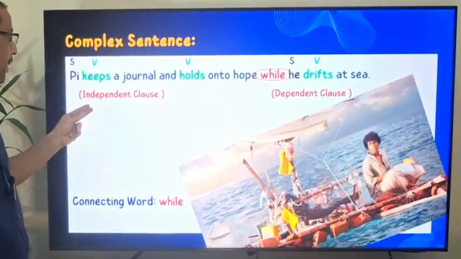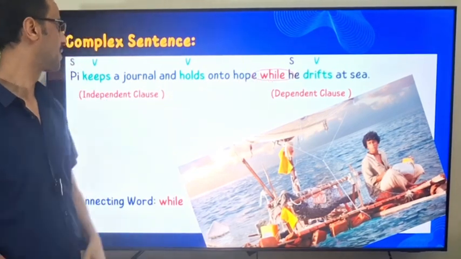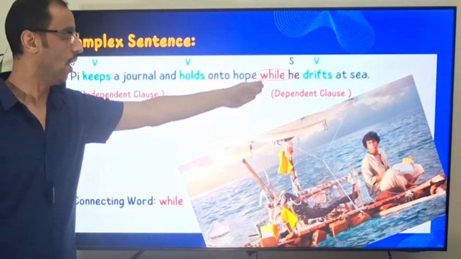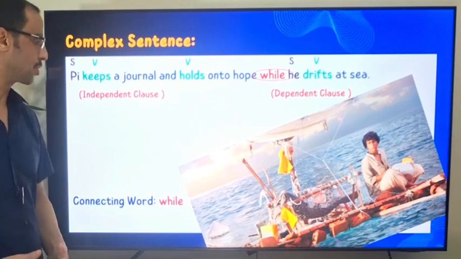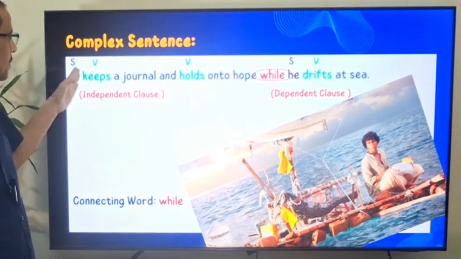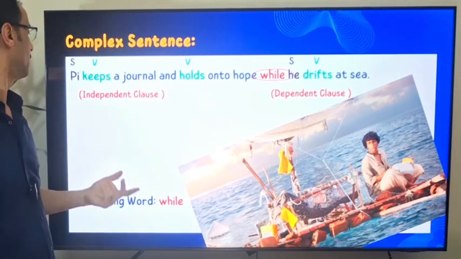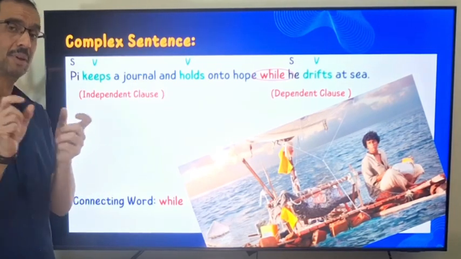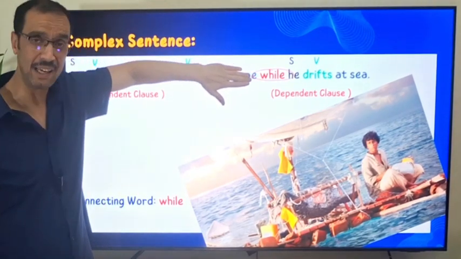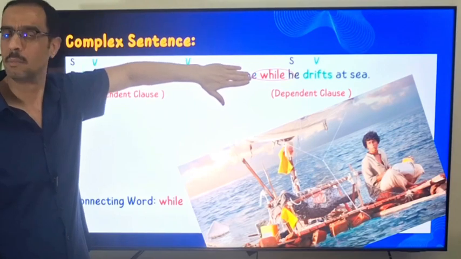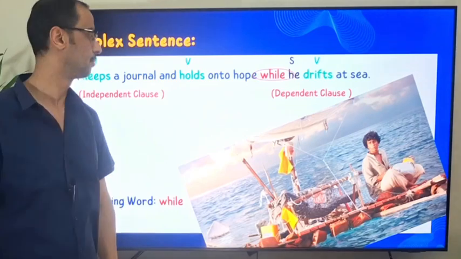Another example. Pi keeps a journal and holds onto hope while he drifts at sea. Again, while is the connecting word or subordinating conjunction. So the first part here, Pi keeps a journal and holds onto hope. This one is an independent clause. It can be a simple sentence by itself. If I hide this part, while he drifts at sea, it doesn't give a complete idea. So it is a dependent clause. Next one.